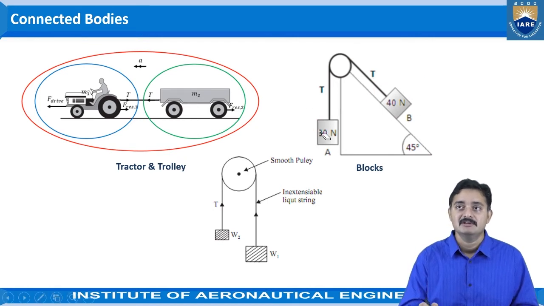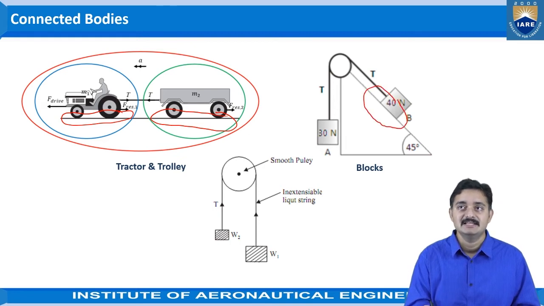Here, if you observe, for the trolley, the tires and road have the contact points. For the tractor also, tires and road will be forming the contact points or contact surface. Here, this 40 Newton block and the inclined plane have the contact surface. At this contact surface, the friction will be prevailing. Here in this figure, there is no contact between these two, so friction will not be prevailing here.